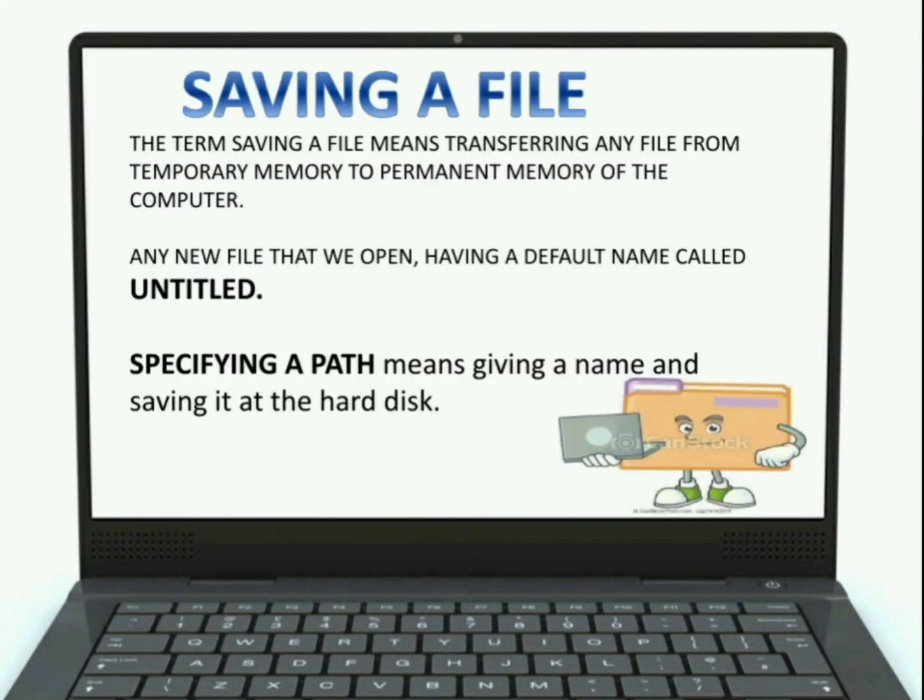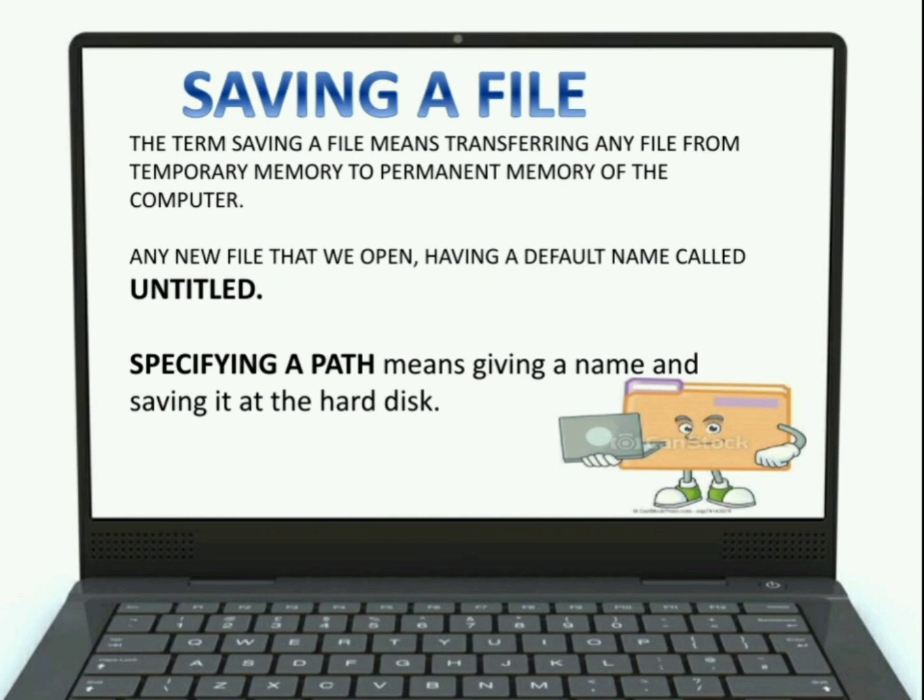Now, next is saving a file. Kids, it is displaying on your screen what is the concept of saving a file. It is a little bit difficult, but try to understand. The term saving a file means transferring any file from the temporary memory to the permanent memory of the computer.